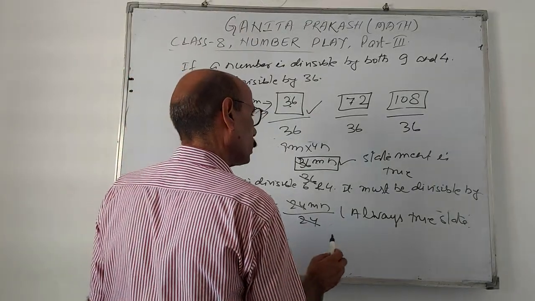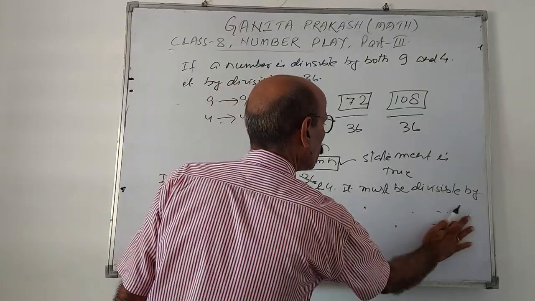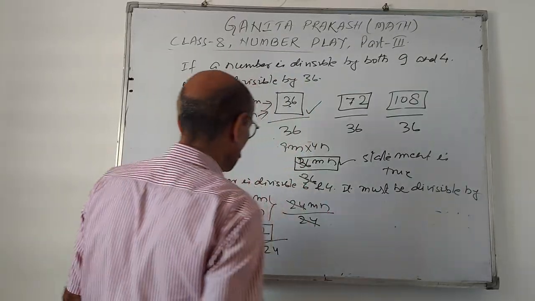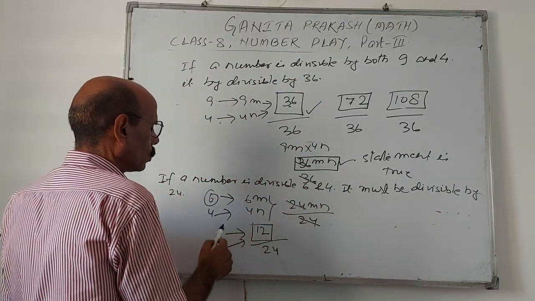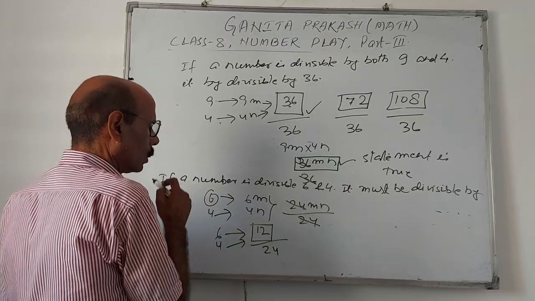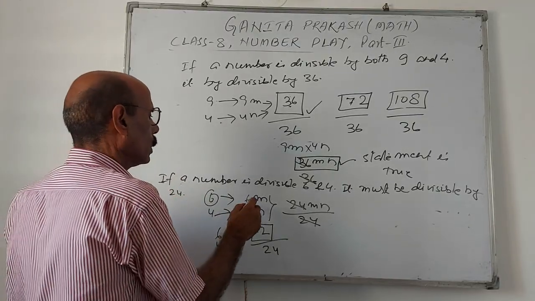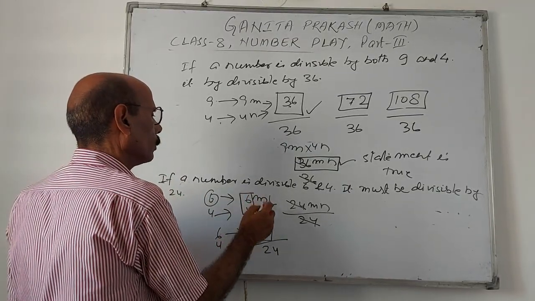Not always correct. This is not always true. In some cases it may be wrong, because 12 is also divisible by 4.